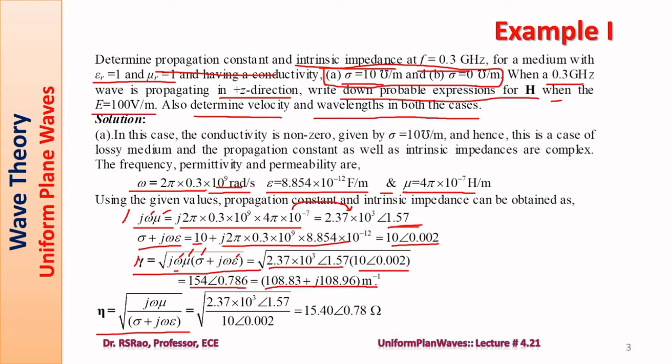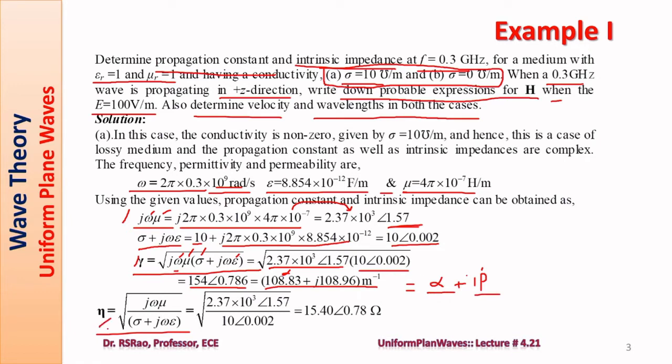It is 108.83 plus j 108.96. So this is alpha plus j beta, because gamma is a complex quantity, you all know. Real part is alpha, attenuation constant, imaginary part is beta, phase shift constant. Note this alpha and beta, we need them in further calculations.